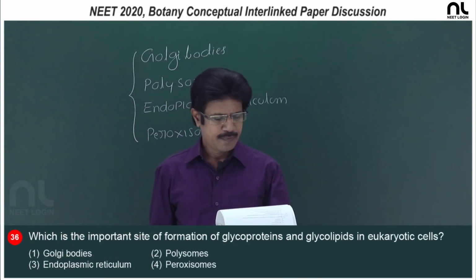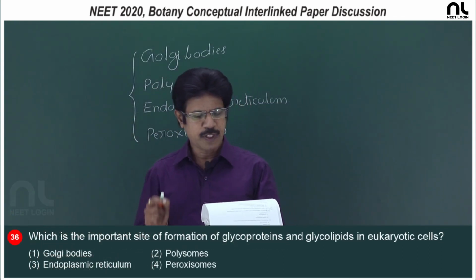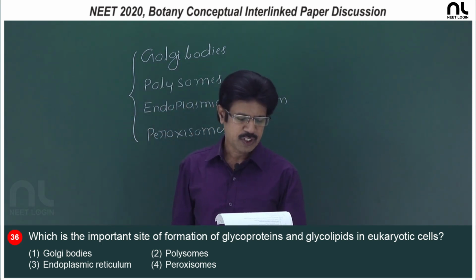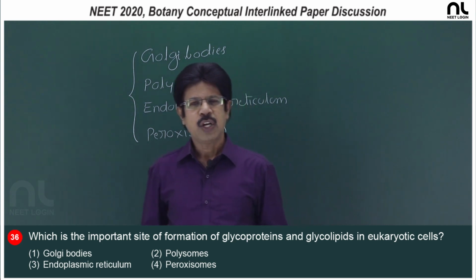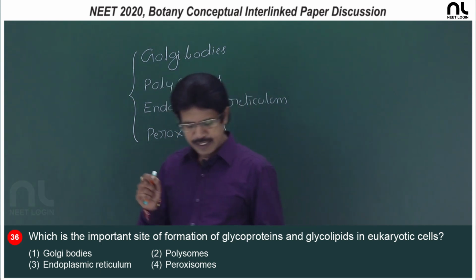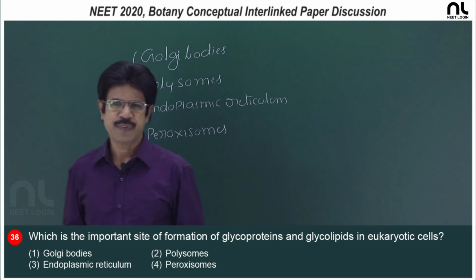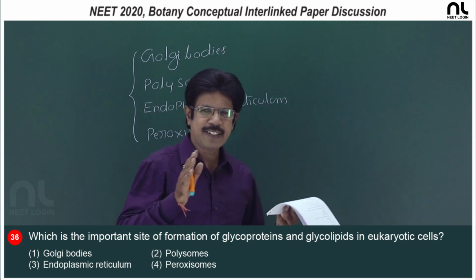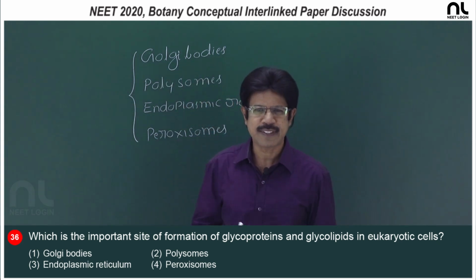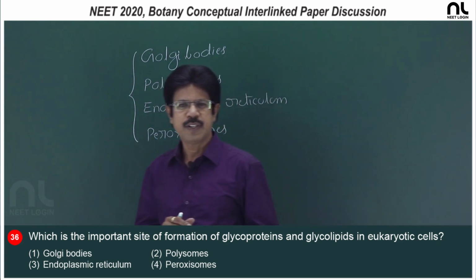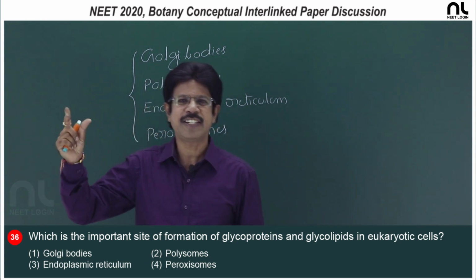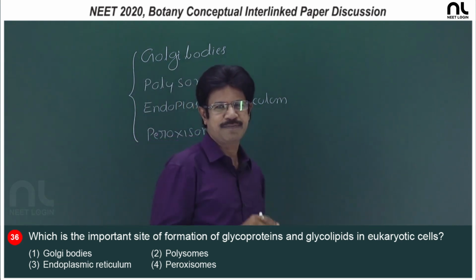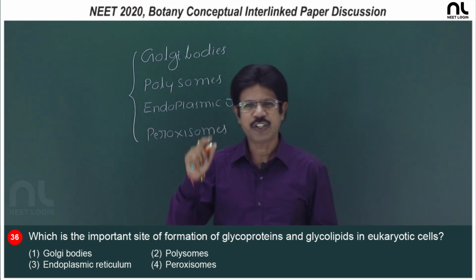Question number 36. Which is the important site for the formation of glycoproteins and glycolipids in eukaryotic cells? First option, Golgi bodies, yes. Golgi bodies are concerned with glycoproteins and glycolipids. So, glycosylation occurs in the Golgi complex, and it is the organelle constituting the post office of the cell, where the materials are finally sorted to their destination places. The organelle which decides the destiny of the protein is the Golgi complex.